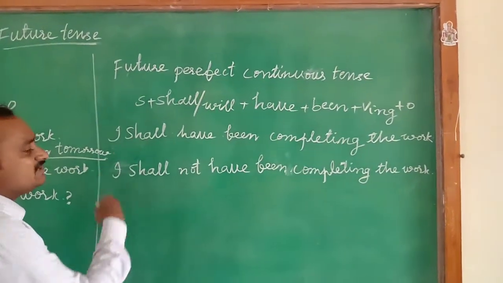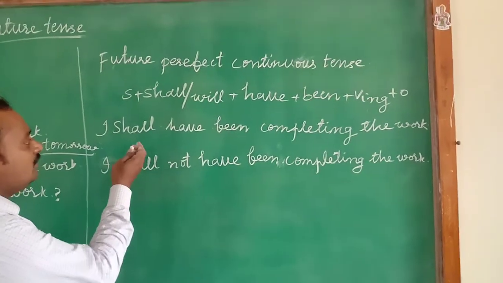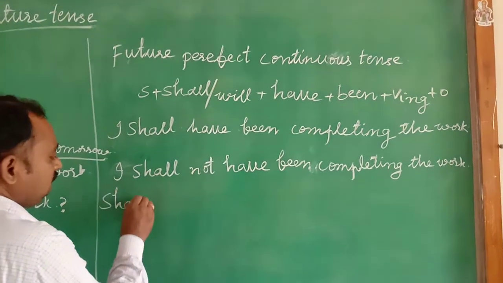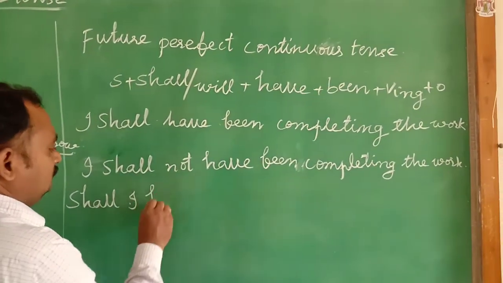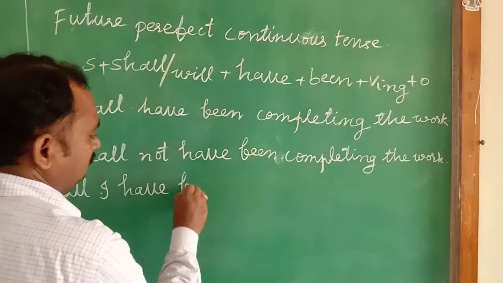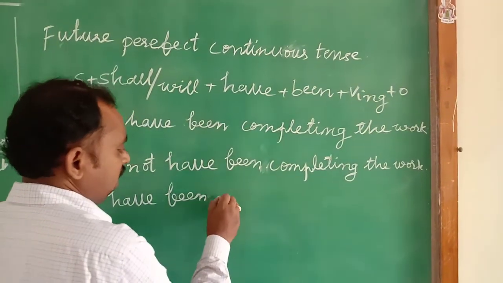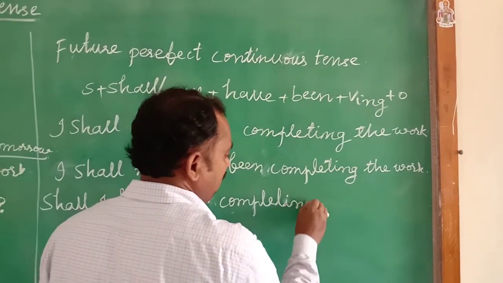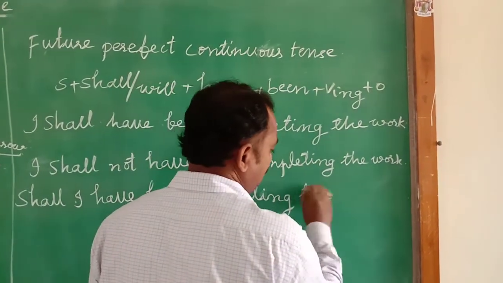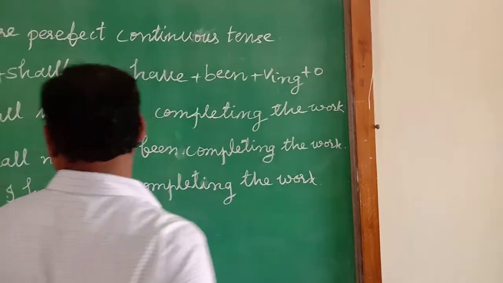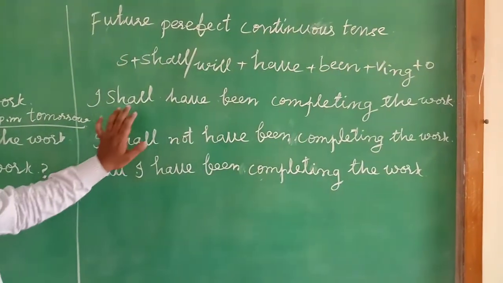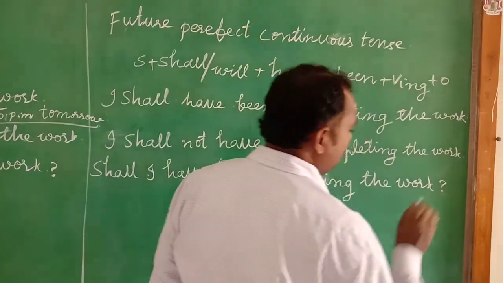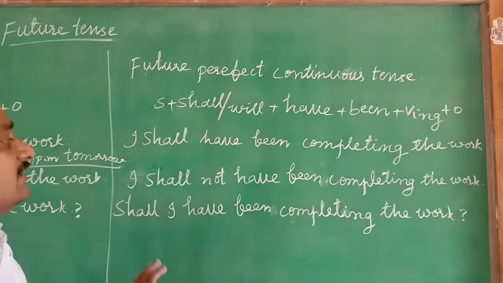The same sentence we will change into interrogative. But I already told you, first we have to write the be form, and the subject will go next. Shall I have been completing the work? This is the interrogative form of future perfect continuous tense.